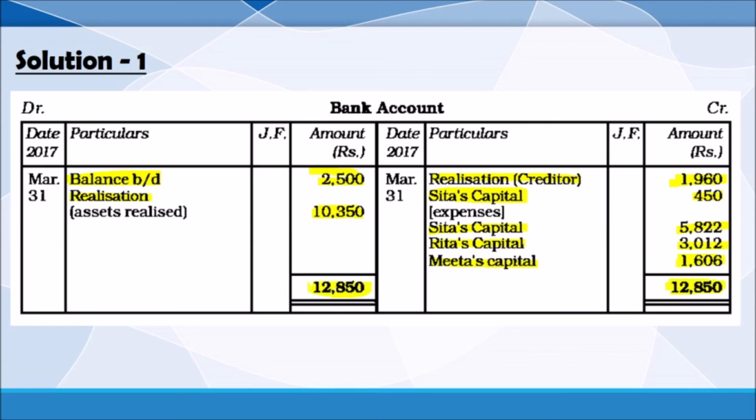So this is the way how to prepare the different accounts at the time of dissolution of the firm. And when there is an item partners loan account, at that time also we have to prepare another small account, partners loan account. So these are the different accounts we have to prepare, final accounts at the time of dissolution of partnership firm. Hope it is very easy for you.